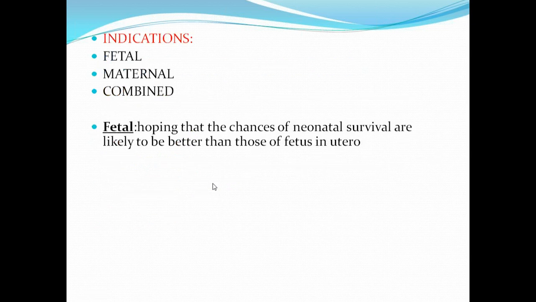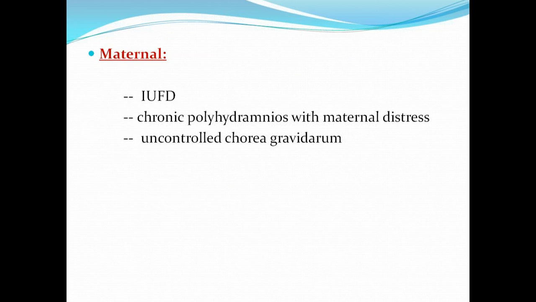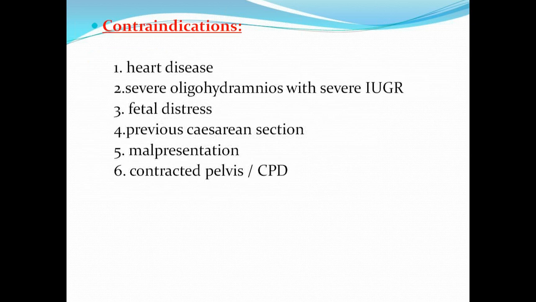That completion of the process of delivery could be vaginal or by cesarean section, but she has to deliver. I just don't want her to continue the pregnancy anymore. So that is in my mind when I start the process of induction.